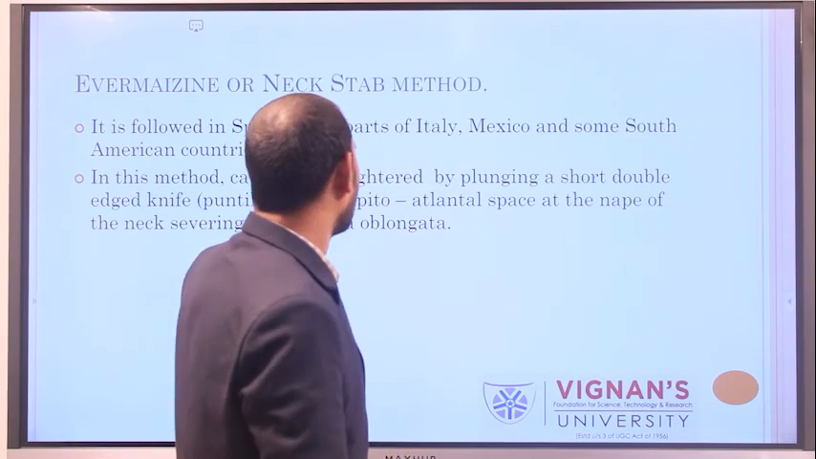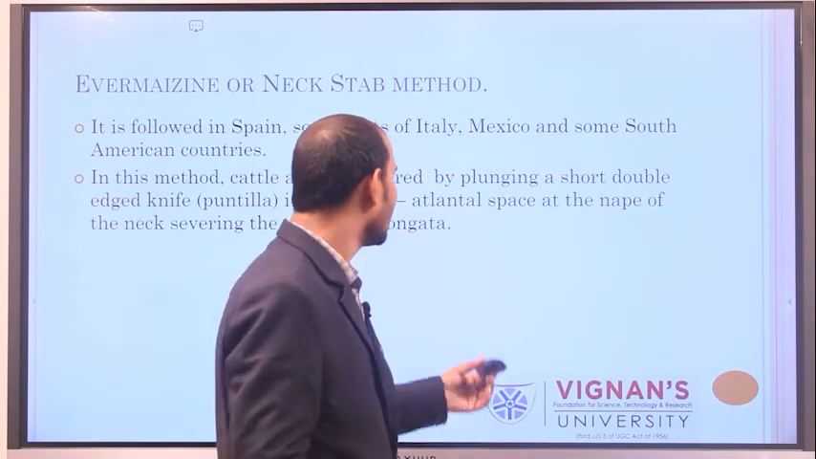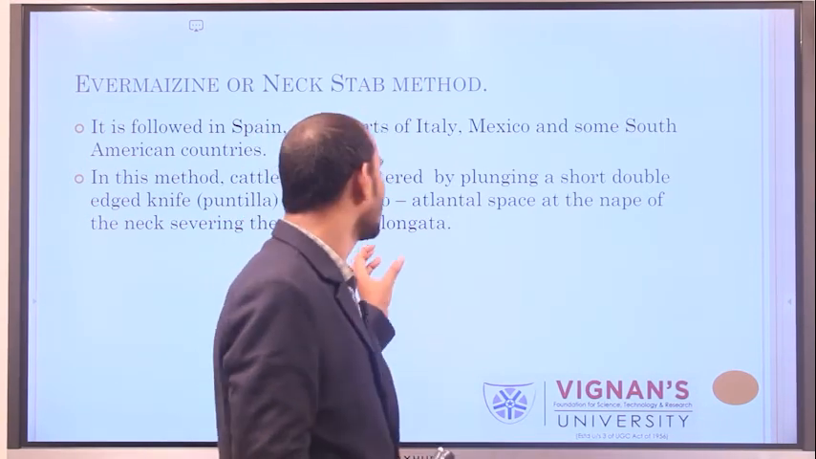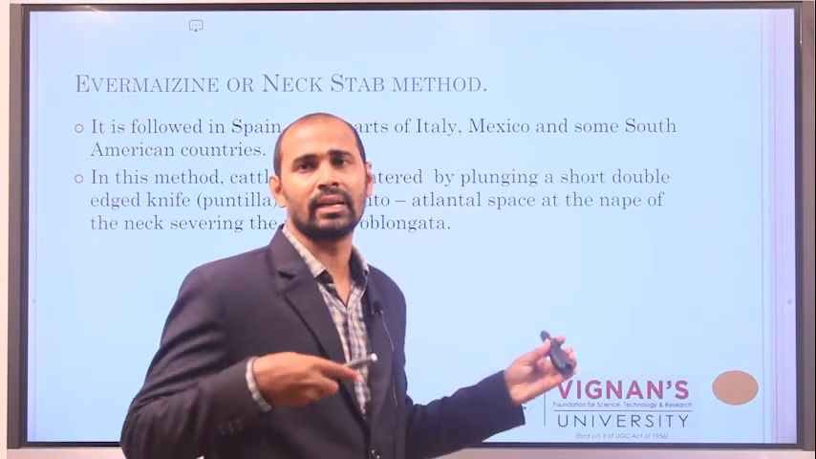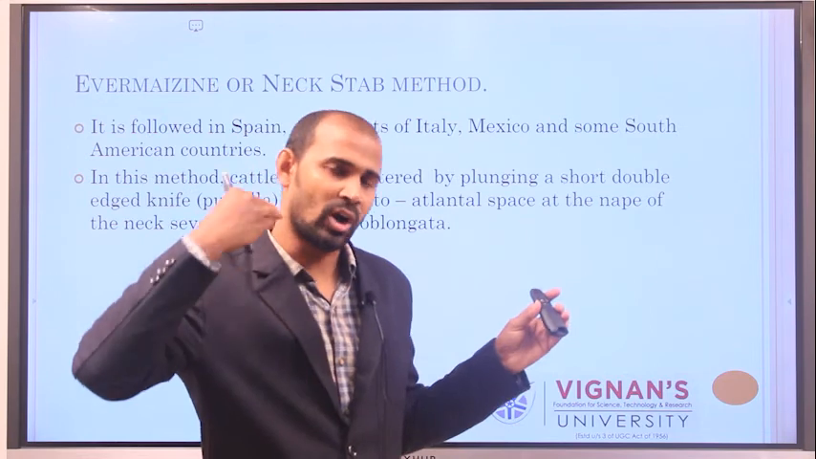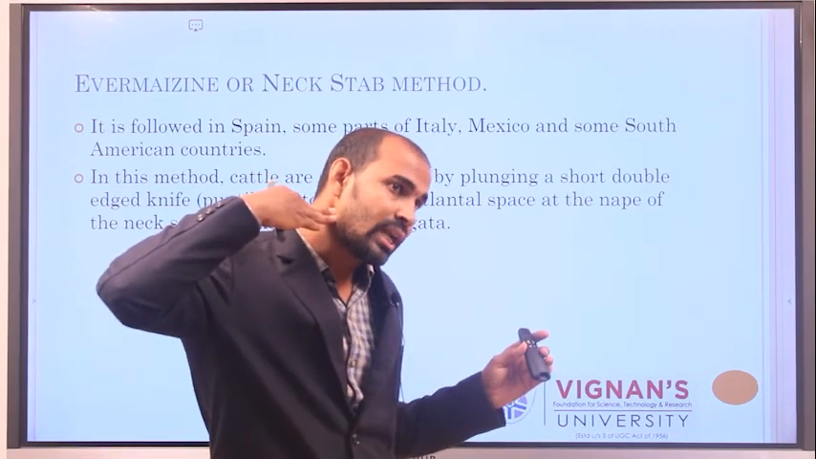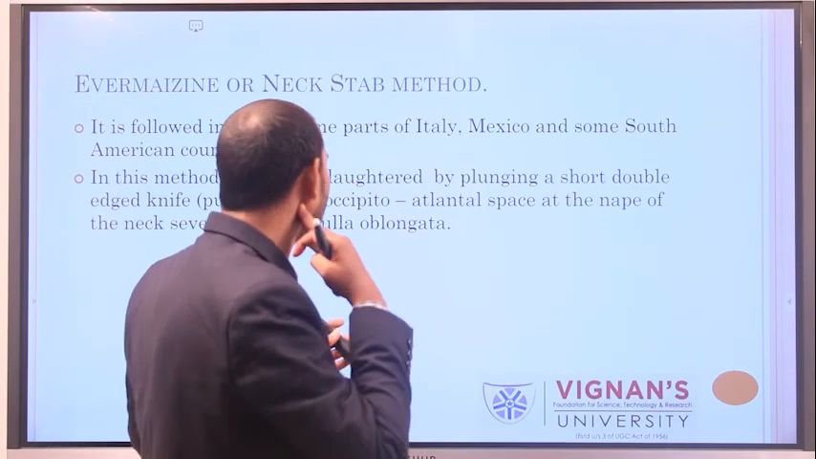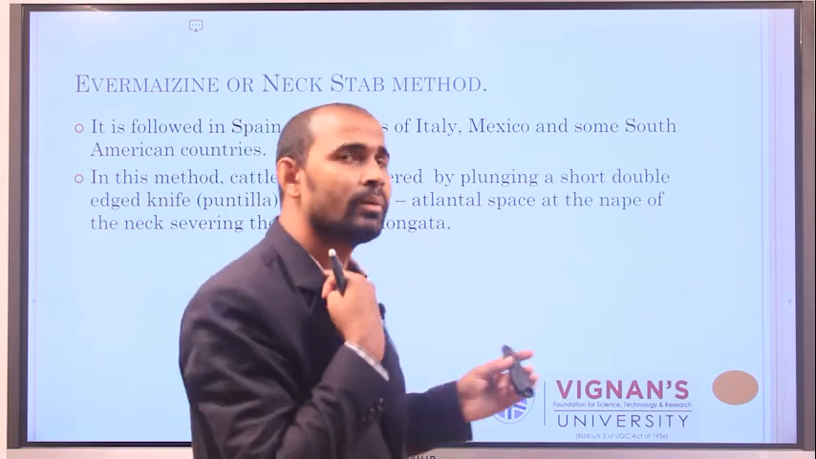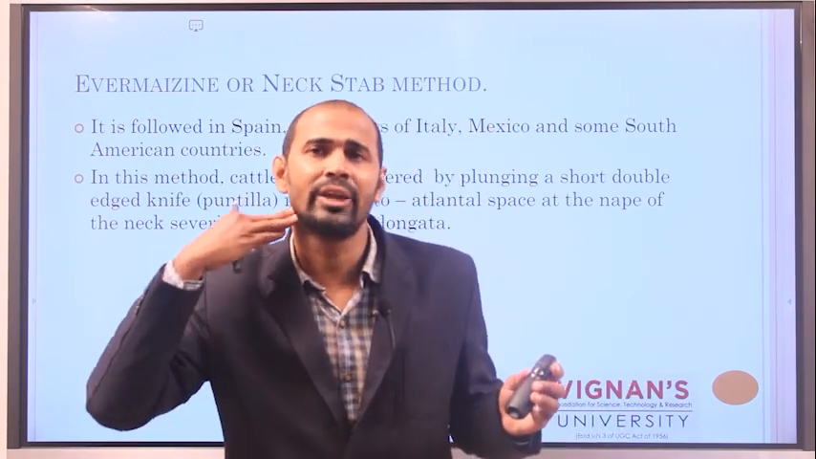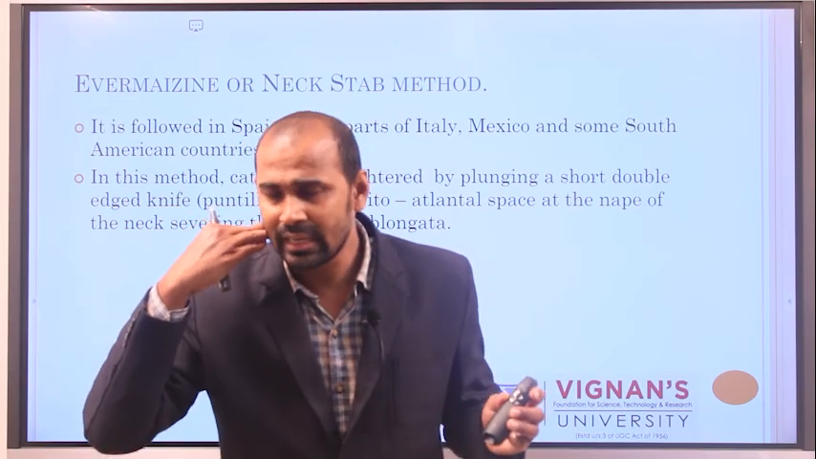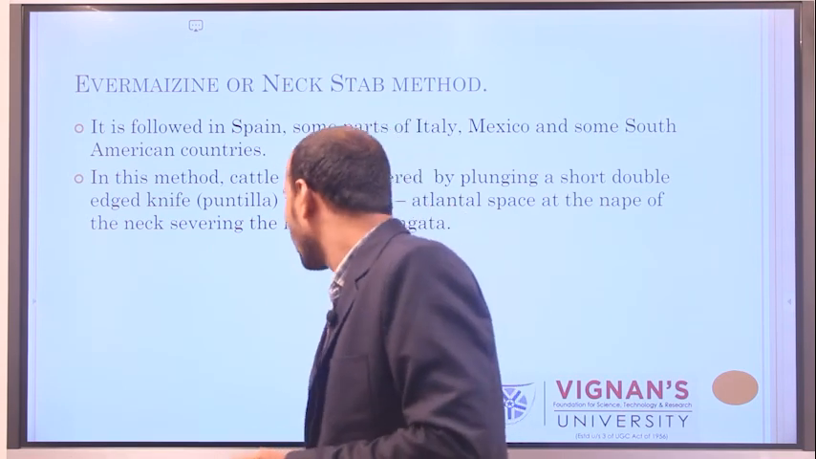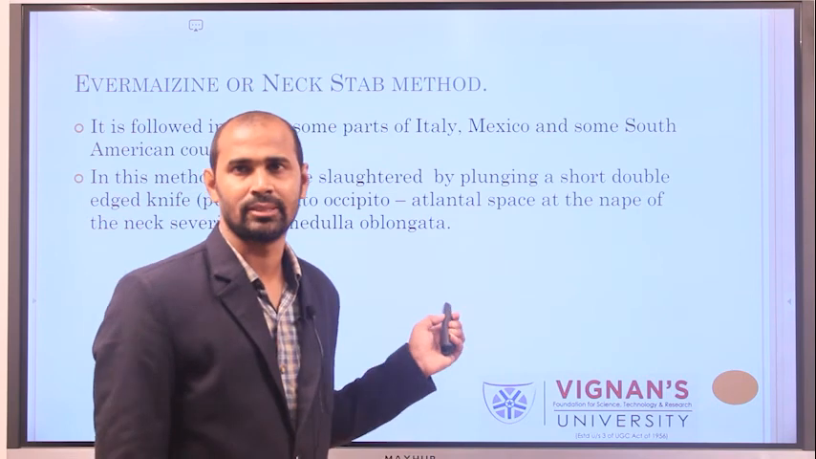In this method, cattle are slaughtered by plunging a sharp double-edged knife, known as kuntila, into the occipital joint. The occipital joint is the portion where the neck and head separate. The neck portion is severely injured or damaged, and the animal is slaughtered. In this method, the medulla oblongata is severely damaged.